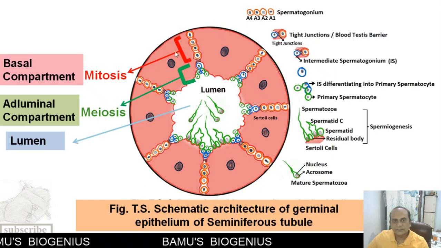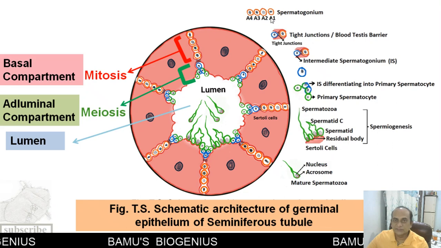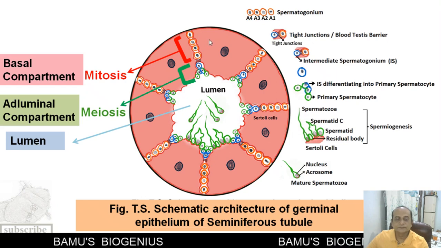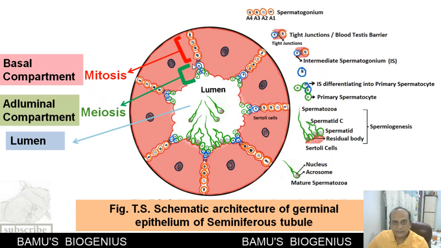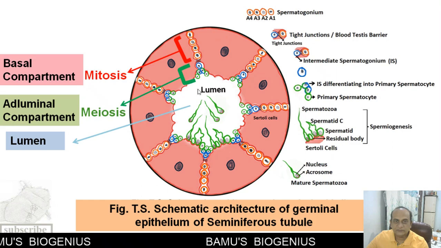The basal compartment is this one, where the stem cells, or sperm mother cells, are generally present, and these are diploid in nature. Then another compartment is the adluminal compartment. Adluminal means near the lumen, that's why it is called the adluminal compartment.